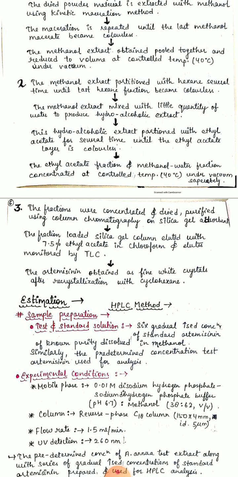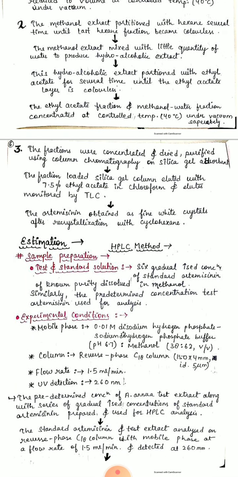The fraction is loaded on the silica gel column, eluted with 7.5% ethyl acetate in chloroform, and the eluates are monitored by TLC. The artemisinin is obtained as fine crystals after recrystallization with cyclohexane. So to get pure artemisinin, we have to recrystallize the product which we get after the fraction loaded on silica gel.